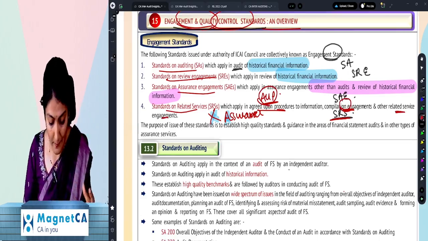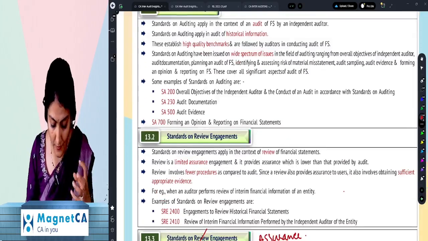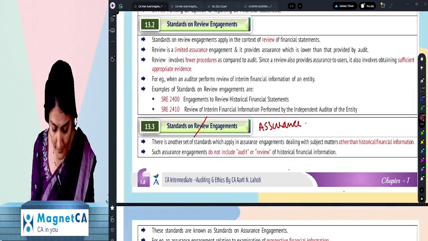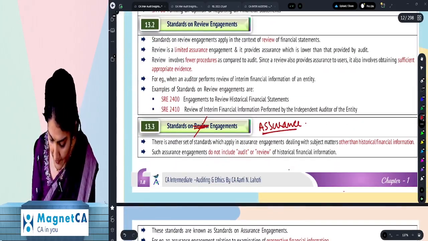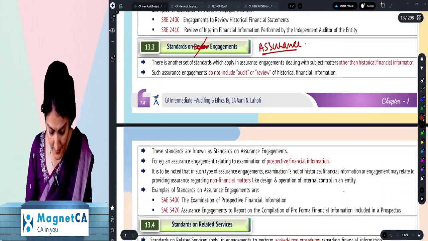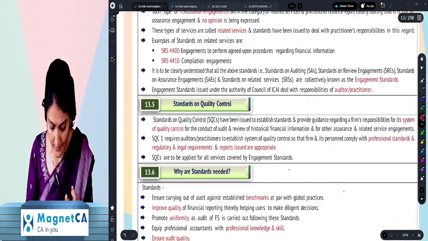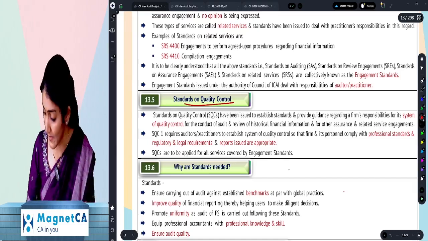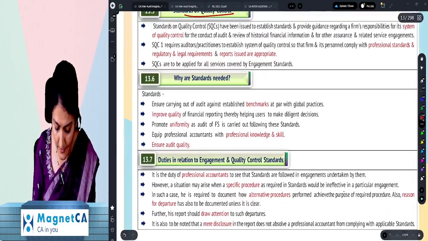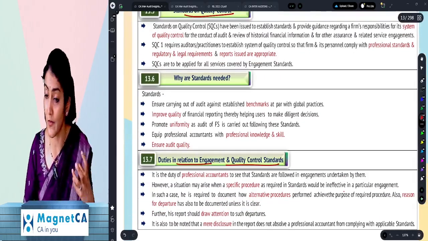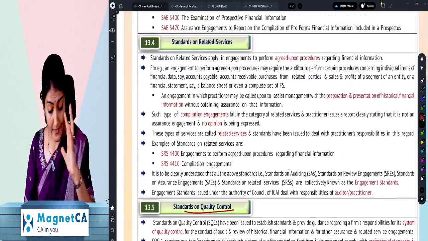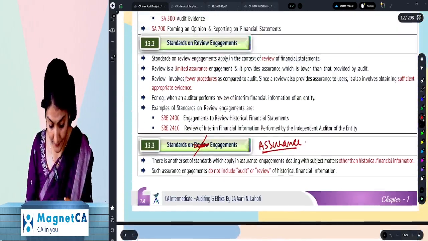And then they've given separate paragraphs for standards on auditing, standards on review engagement, right? This should have been the standards on assurance engagement, right? Then the standards on related services, and then the SQC, and then why standards are needed and duties in relation to EQCS. Right, so now let us study these 7 headings over here.